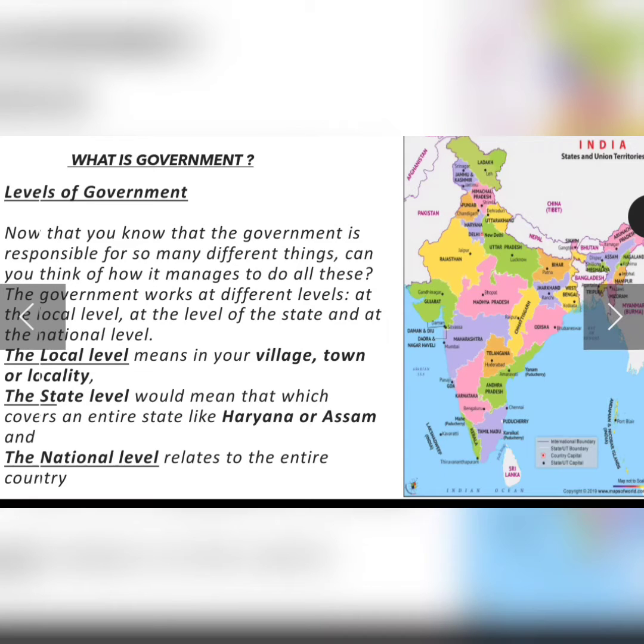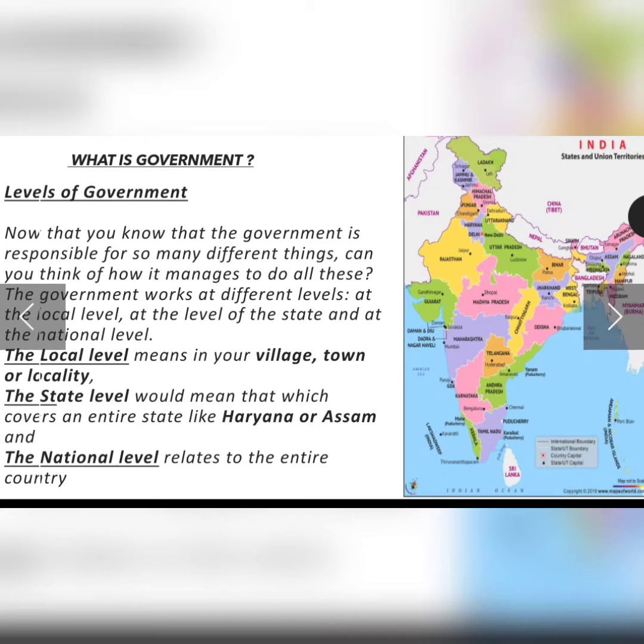Next is the state level. Under this, the entire state comes. It can be any state. It can be your Assam, Haryana, Madhya Pradesh, Kerala, Rajasthan. So, under state level government, all the states come with their own state government. Okay, and the state government will be making laws for the people who are residing in that state only. For example, in the case of Rajasthan, the Rajasthan government will be making laws and policies for the people who are living in that state only, that is Rajasthan. Similarly, with the case of Haryana, Punjab and all other states.